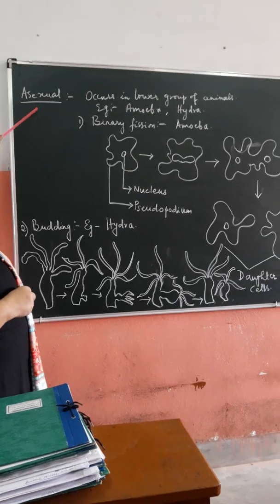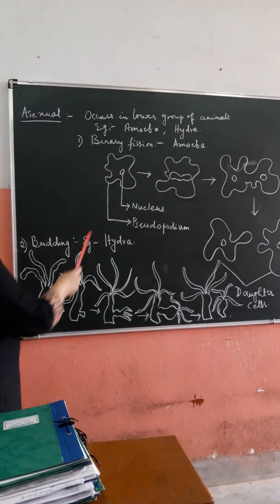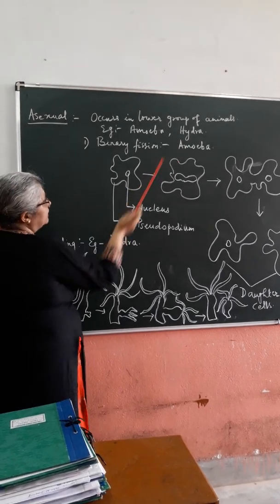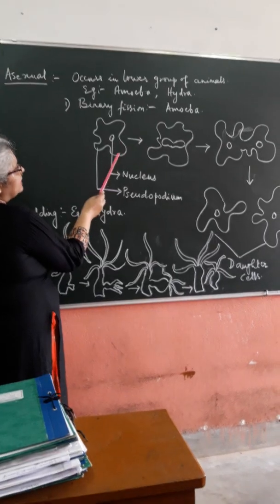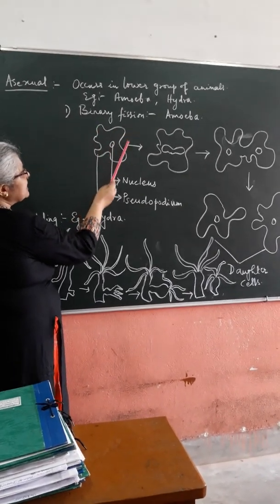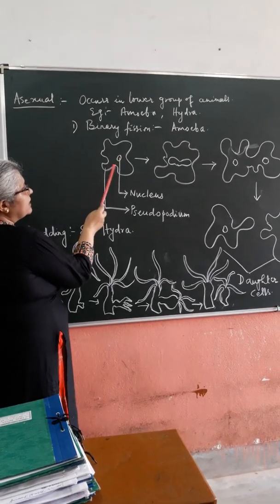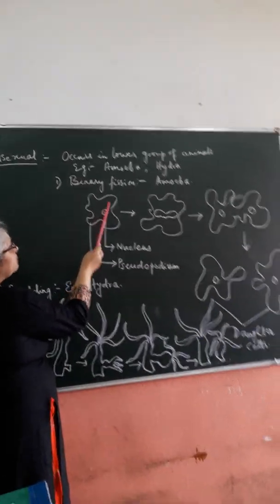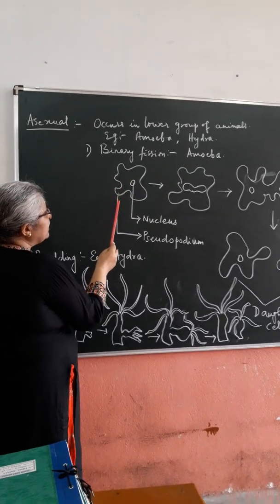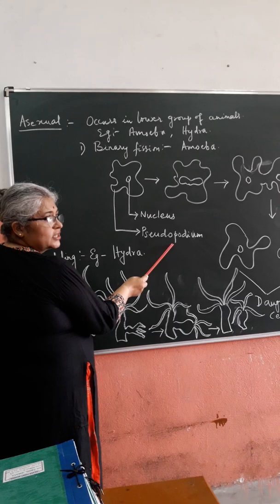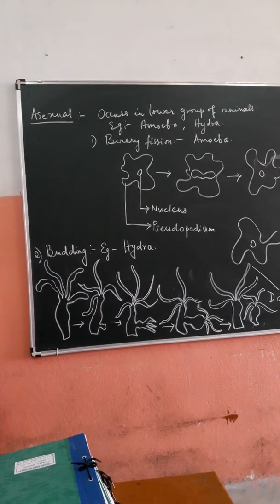Now as asexual requires only one single parent, here we find in amoeba, for example, here you can see the diagram of amoeba, where this amoeba is made up of a single cell containing one nucleus, one cell covering, and in between you find the cytoplasm. This cell covering elongates and forms a false foot which is termed pseudopodium.